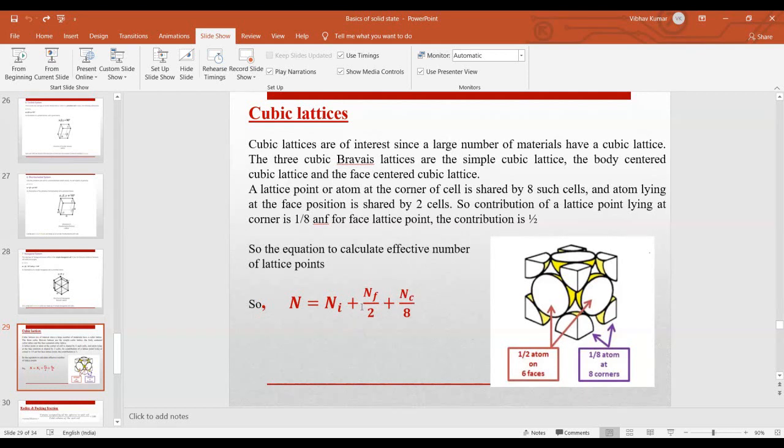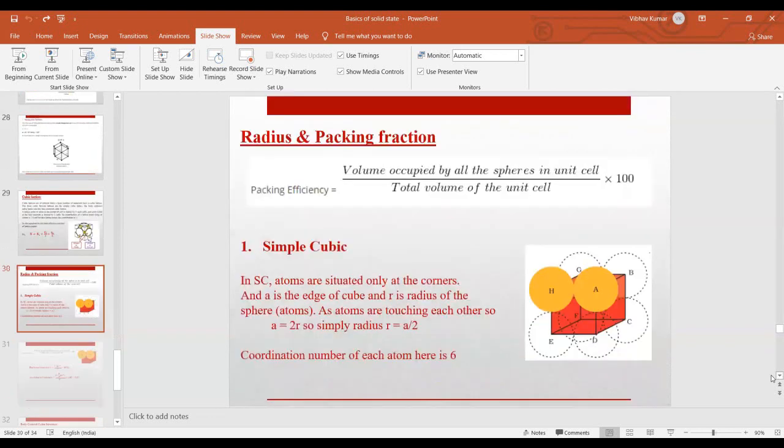For face centered cubic, we have an atom on all the faces: on this face, on the bottom face, and on all the faces. So for face centered cubic we will have four effective atoms, and for body centered, the total effective number of atoms is 2.